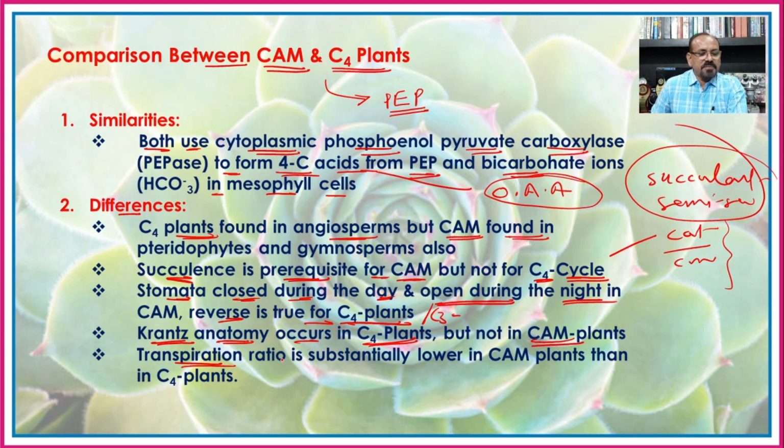Then again, the transpiration ratio is substantially lower in the CAM plants. As we have seen earlier, the stomata are used for the release of water vapor, and that process is known as transpiration. Here in the CAM plants, the stomata are closed during the day, and hence the rate of transpiration is much less as compared to the C4 and C3 plants.